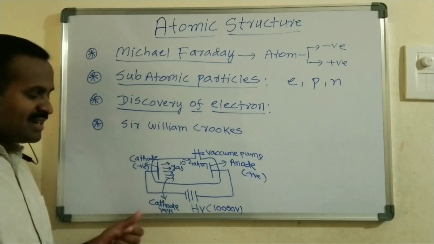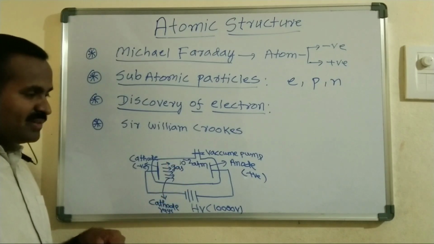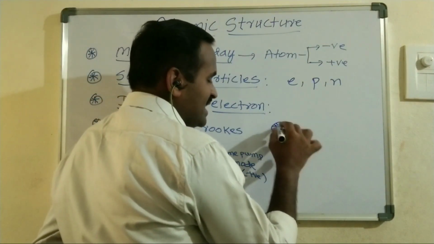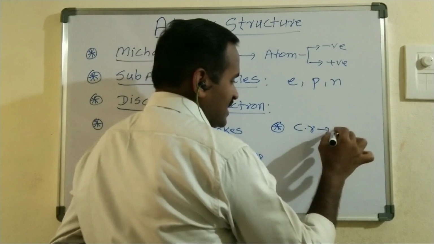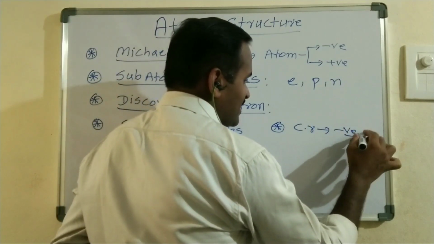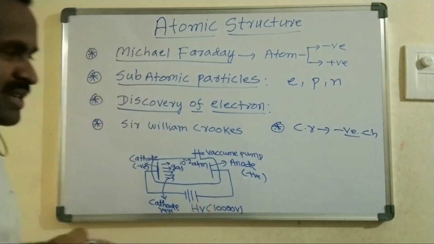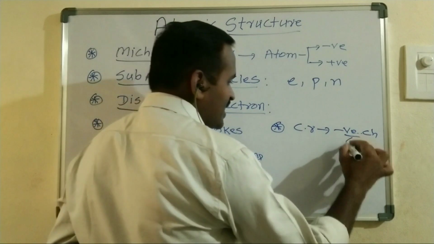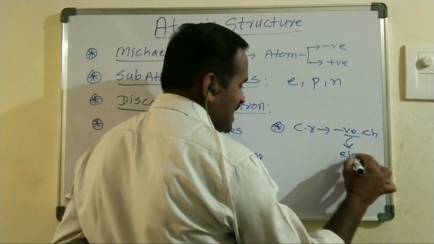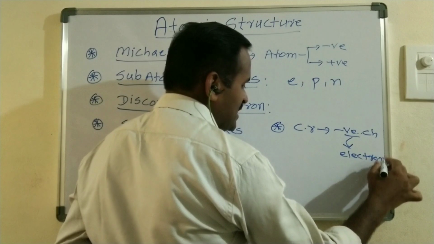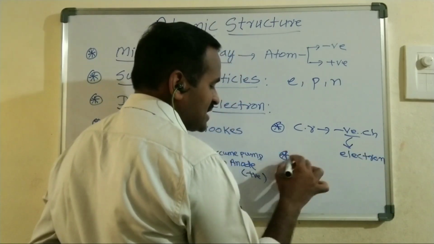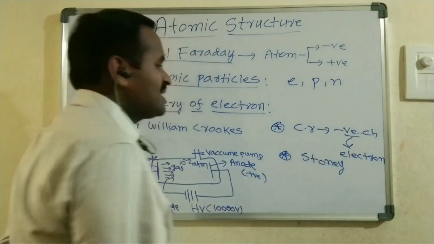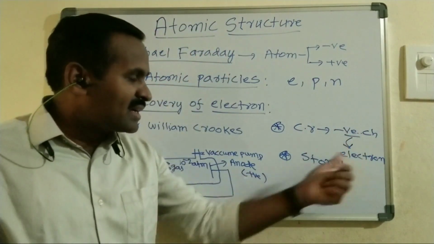This stream of particles is called cathode rays. These cathode rays consist of negatively charged particles. These negatively charged particles were named the electron by the scientist Stoney.